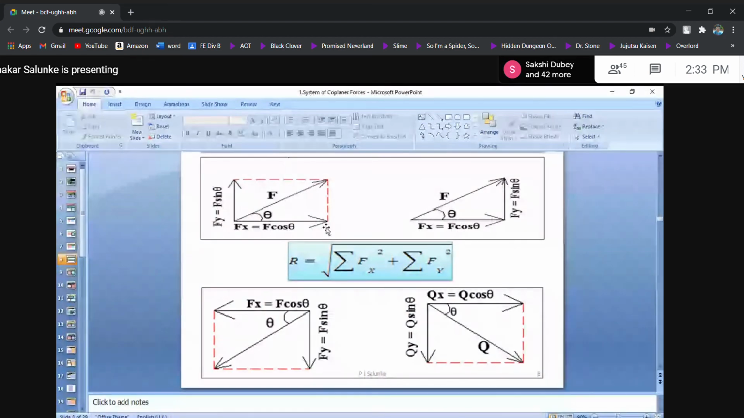Then from geometry, cos theta equals adjacent side divided by hypotenuse. The adjacent side is Fx, the hypotenuse is F. So cos theta equals Fx by F. With that, what Fx will we get? After adjustment, Fx equals F cos theta, okay?